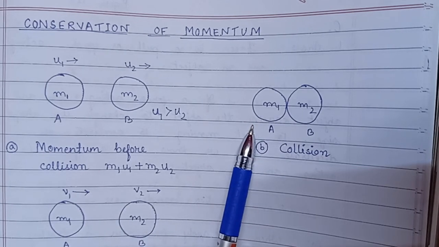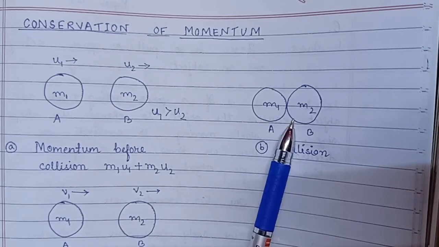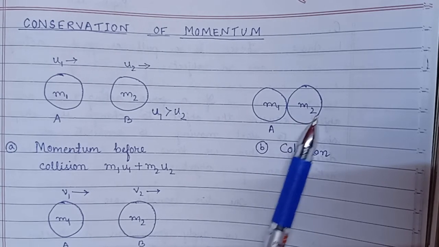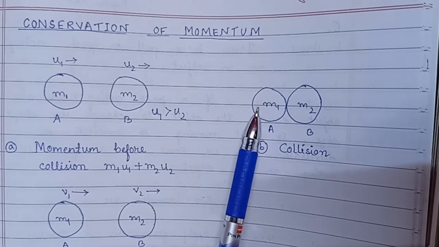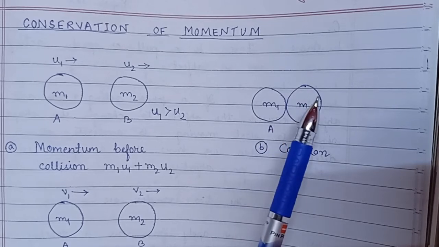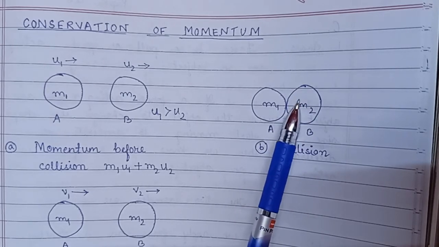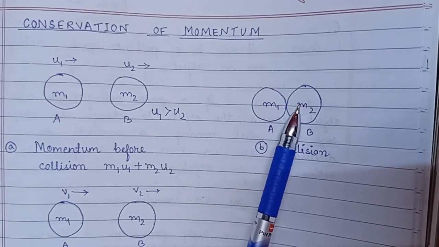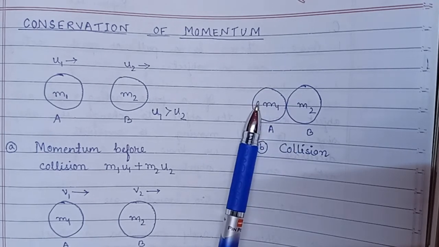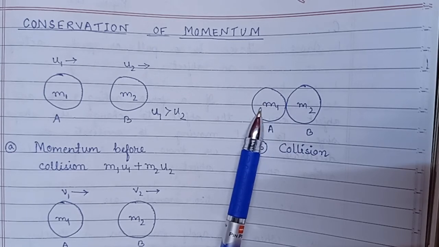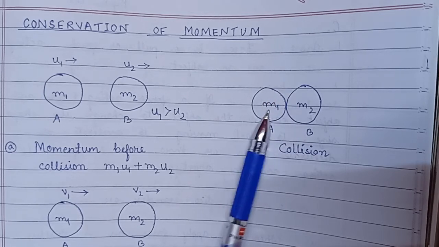Because ball A exerts a force on ball B, and in turn ball B also exerts a force on A. As we know from Newton's third law, if ball A exerts a force on ball B, then ball B also exerts the same but opposite force on ball A. That's why their velocities change.